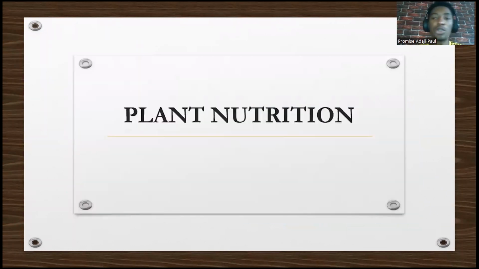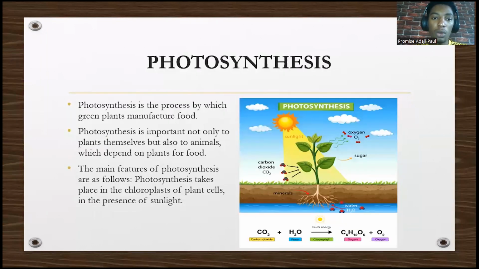So we're going to talk about plant nutrition. It's not just animals that undergo nutrition. Nutrition is undergone by both plants and animals. So now I'm going to delve into plant nutrition. The main plant nutrition we have is photosynthesis. So what is photosynthesis? From the name, photo means light. Synthesis means to make, when you synthesize something. So photosynthesis is the process by which green plants manufacture their food. So take note, green plants manufacture their food.